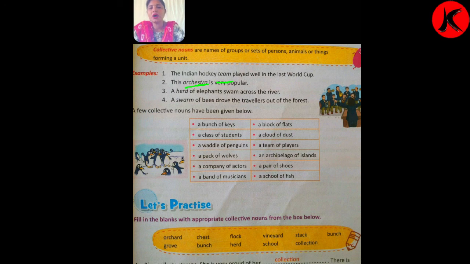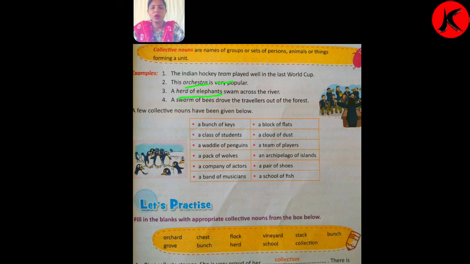Number 3, a herd of elephants swam across the river. So here a herd of animals is collective noun because it forms a unit of many elephants, not only one. That's why we say here a herd of elephants is collective noun.